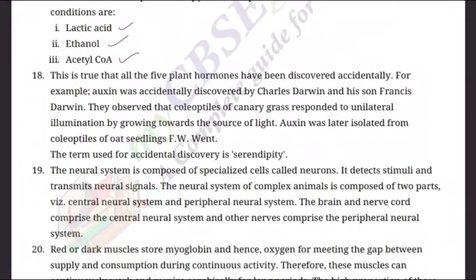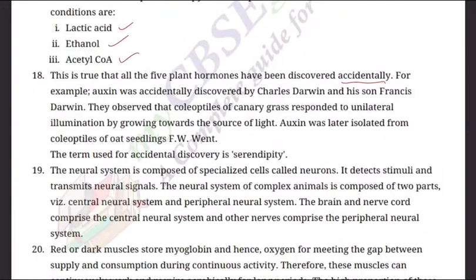Answer: this is true that all the 5 plant hormones have been discovered accidentally. For example, auxin was accidentally discovered by Charles Darwin and his son Francis Darwin. They observed that coleoptiles of canary grass responded to unilateral illumination by growing towards the source of light.